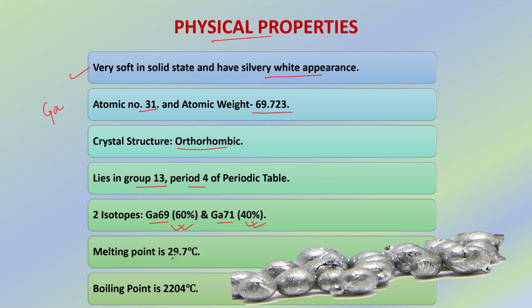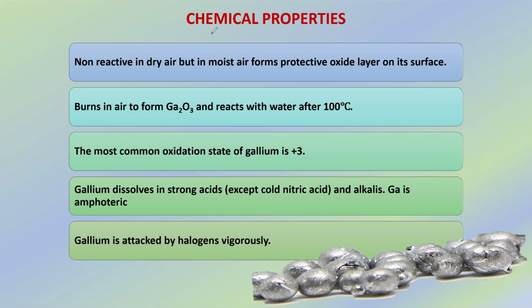The melting point of gallium is 29.7 degrees Celsius and boiling point is 2204 degrees Celsius. Such a low melting point and such a high boiling point. These two play an important role in the different interesting properties that gallium shows. Now let's see about the chemical properties of gallium.